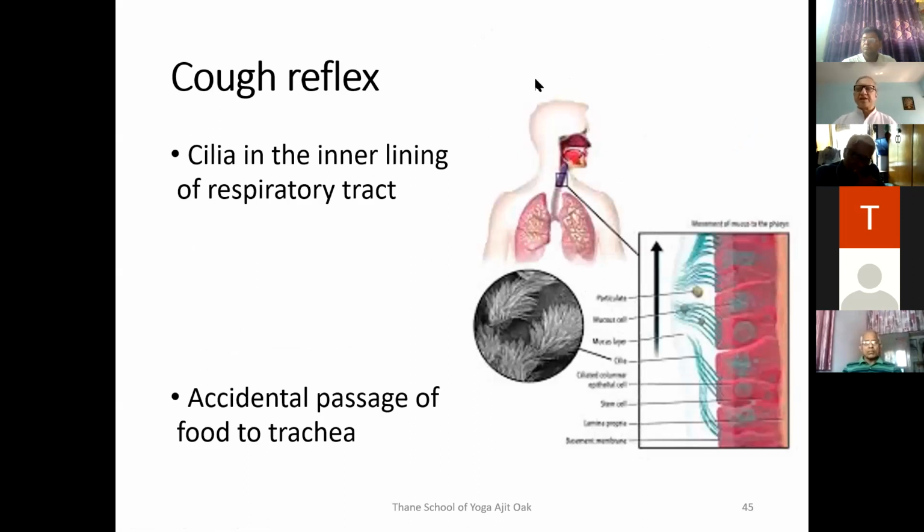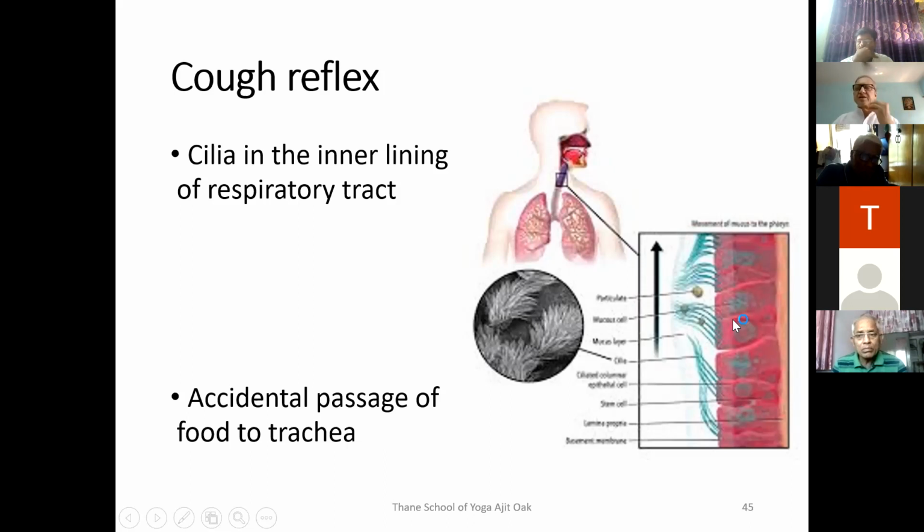Cough reflex: we have seen the sneezing reflex when we discussed the nasal cavity. As we can see in this diagram, the inside of the trachea is covered by mucous membrane, mucous glands, as well as cilia, very thin hairs. You can see these hairs here, and the cilia are moving all the time. Whenever any dust particle comes inside the trachea or respiratory tract, extra mucus will be secreted, and the cilia will throw that object outside the respiratory tract. This is called the cough reflex.